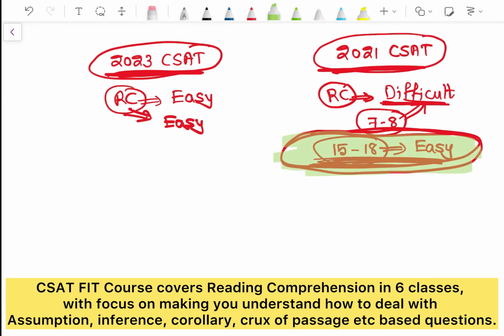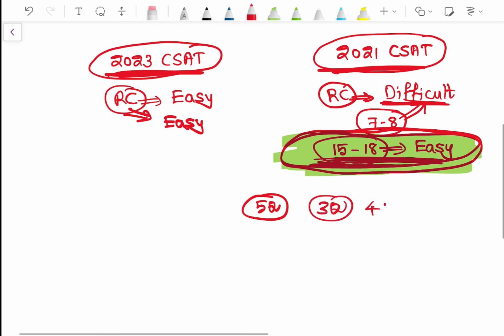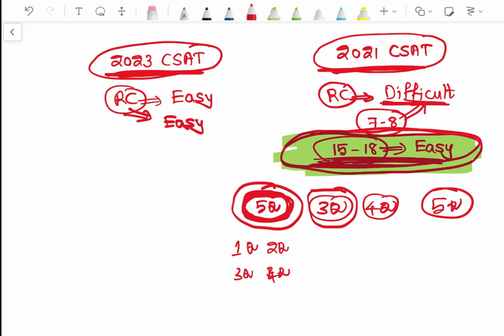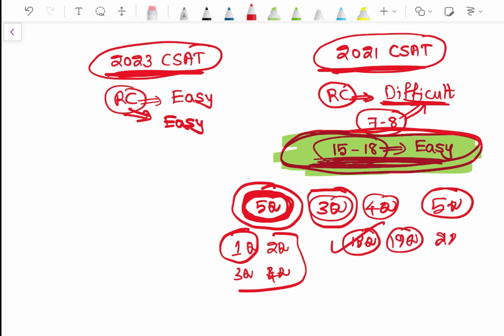Now how will you know which questions are easy? In reading comprehension, questions are given in groups of 5, or 3, or 4 questions together, in brackets, by UPSC. So if in a group of 5 questions you find 1 or 2 questions difficult, then leave this group and skip to another reading comprehension. For example, the first, second, third and fourth questions are of reading comprehension. If you find these difficult, then skip these questions and go to, say, the 18th question, which is reading comprehension, then move to these questions, then the 19th question is reading comprehension, then the 20th question is reading comprehension.